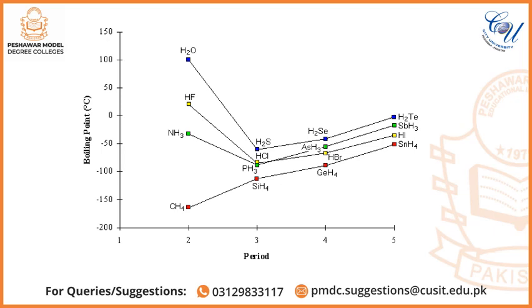Similarly, the boiling points of hydrides of group 4 elements have the same trends. Look here, the boiling points of the hydrides of group 4 elements have the same trends as the boiling points of group 4 elements, in which the boiling points of group 4 elements or group 5 elements from top to bottom increase. Similarly, the boiling points of the hydrides of these group elements also increase from top to bottom.